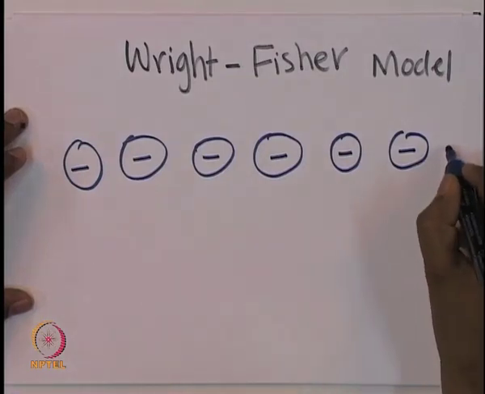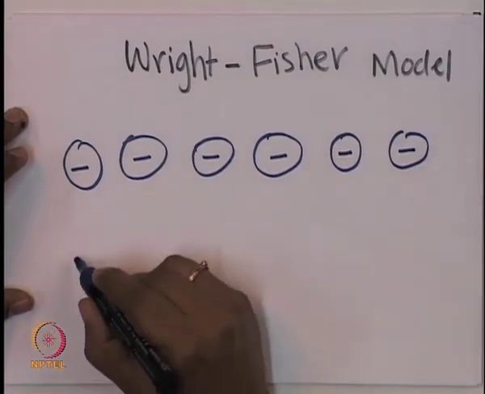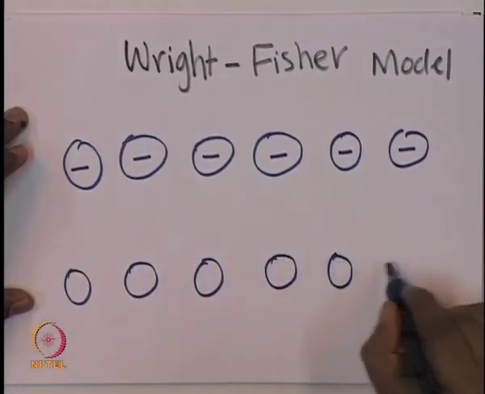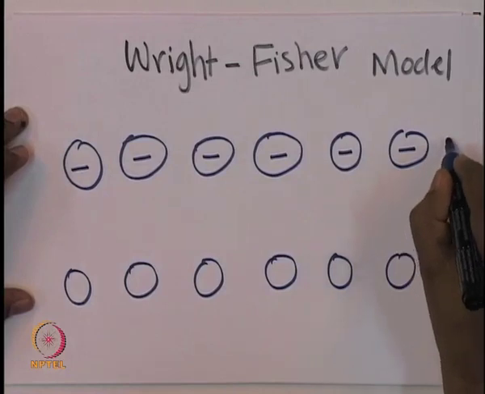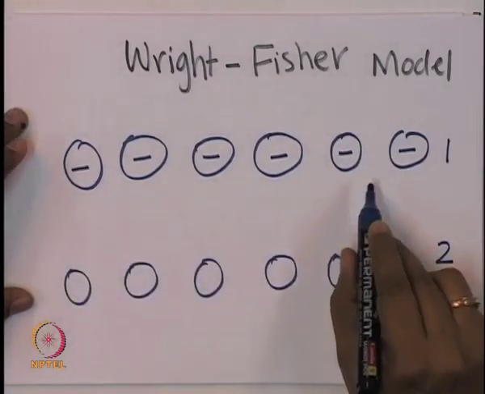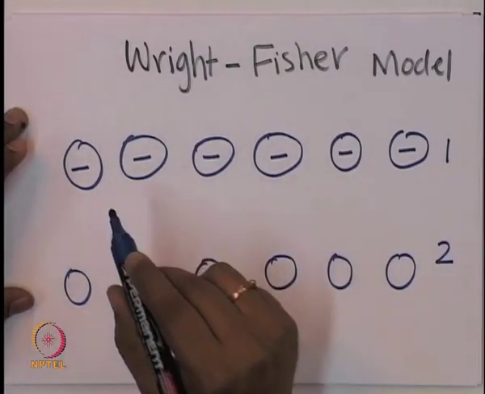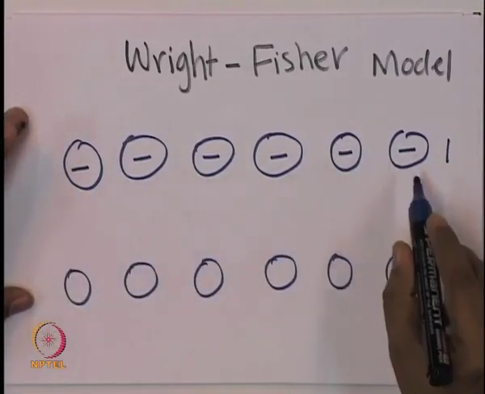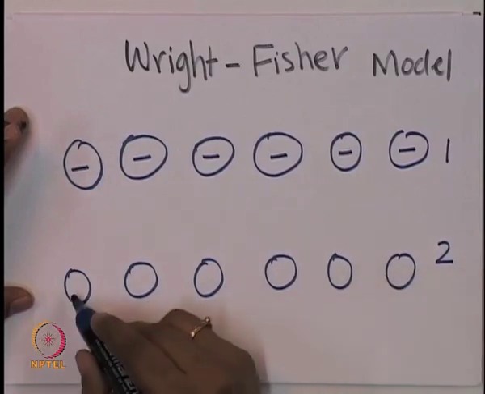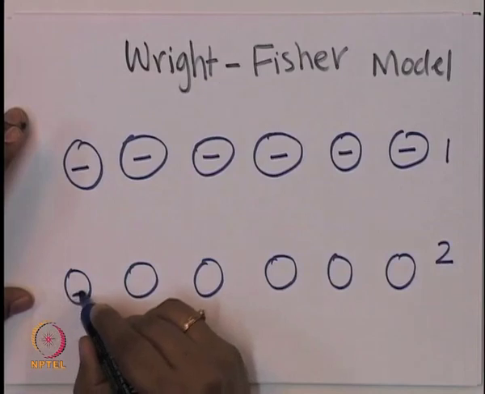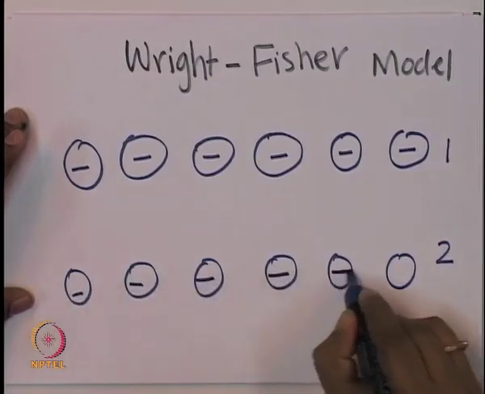This is the first generation. In the next generation, again let us assume that there are 6 individuals. These are the offspring. This is generation 1 and this is generation 2. So the first thing we consider is that there are n haploid individuals, in our case 6, and in the next generation we again have an equal number, n individuals.